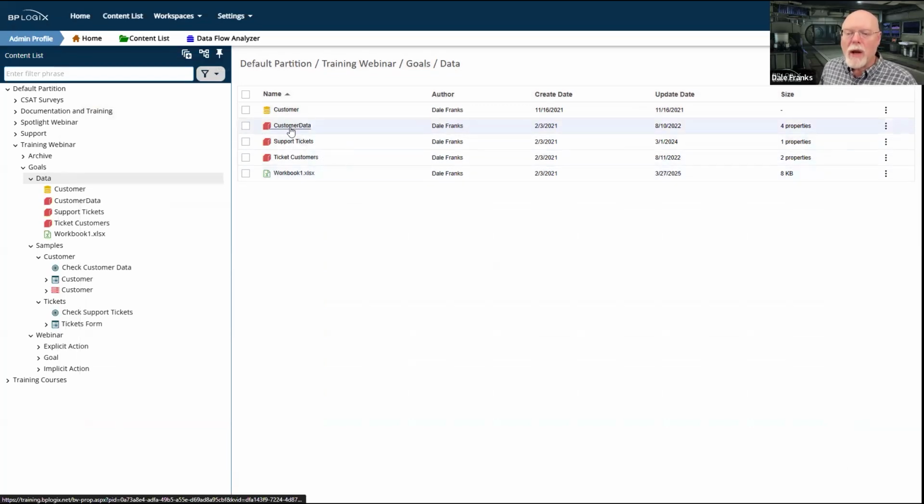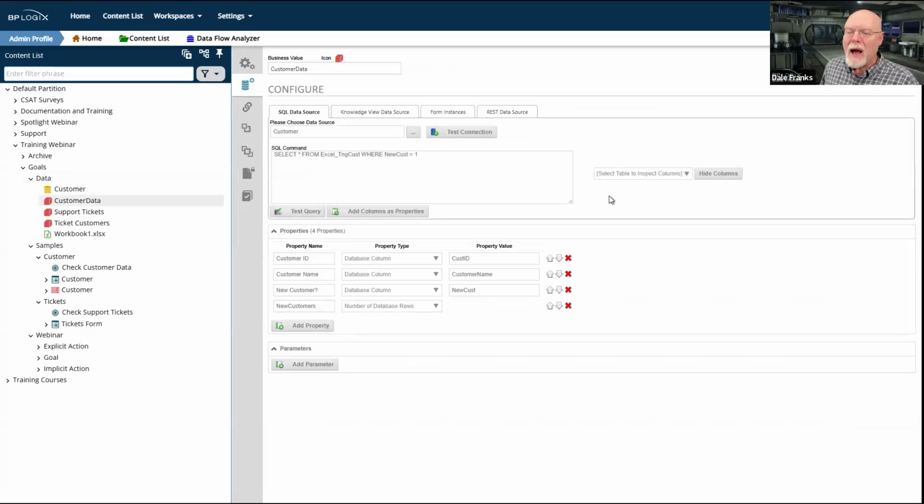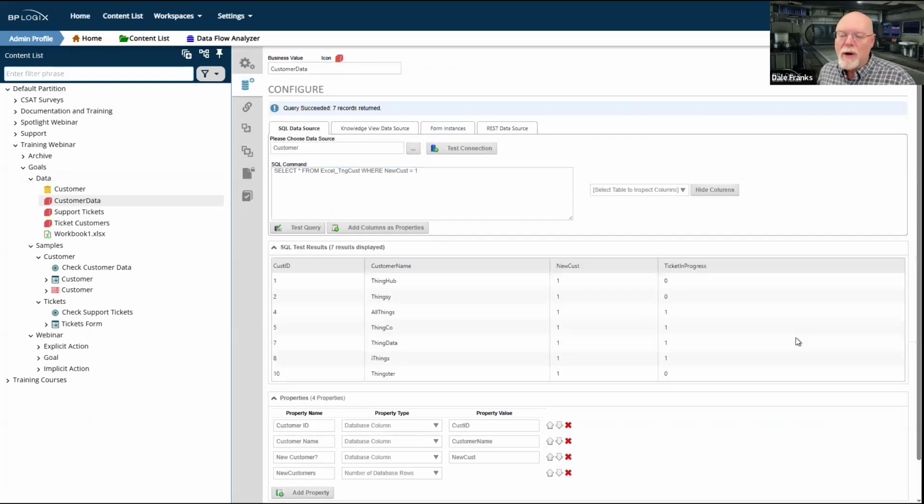So I've got 3 of them here. One is just customer data. And this customer data just pulls back all of the data for my new customers. So any of the customers where the new customer value is 1, where they're a new customer, it's going to pull back their data. So you can see here it's going to pull back 7 of the 10 customers that I have in the data. So there are 7 new customers.